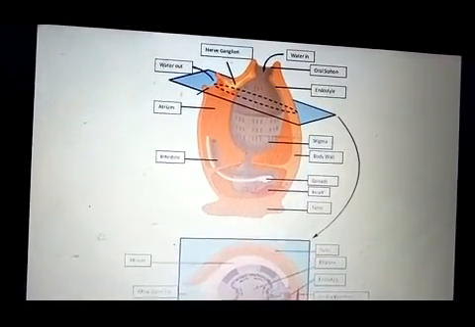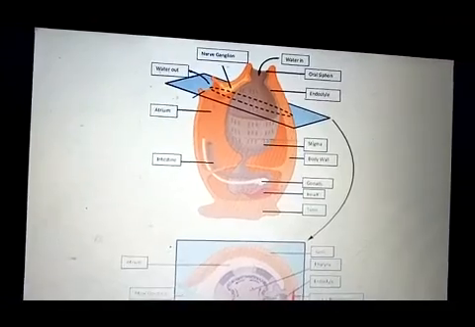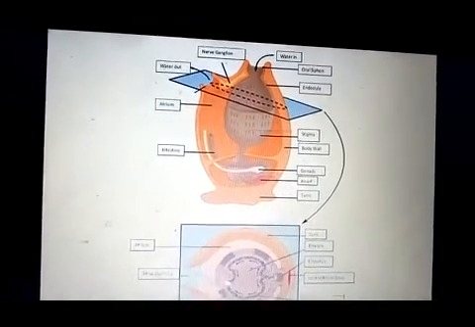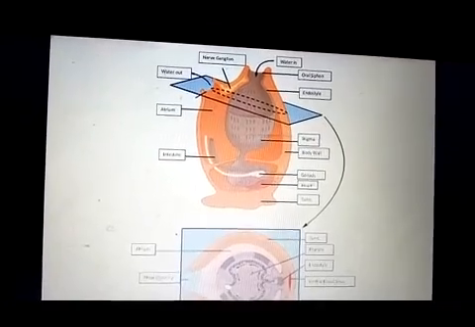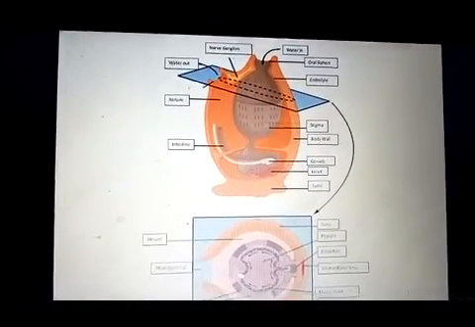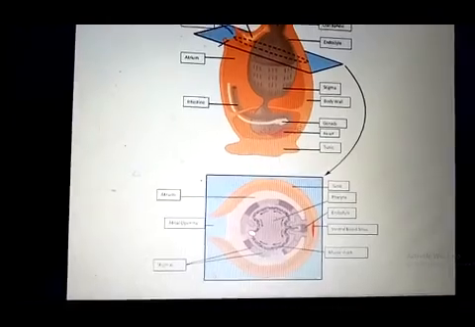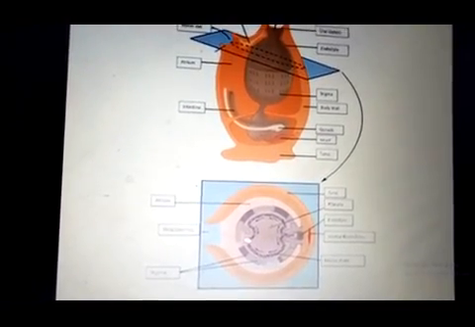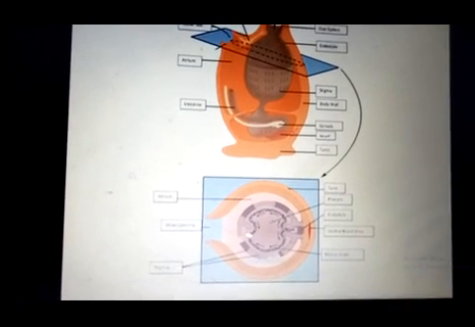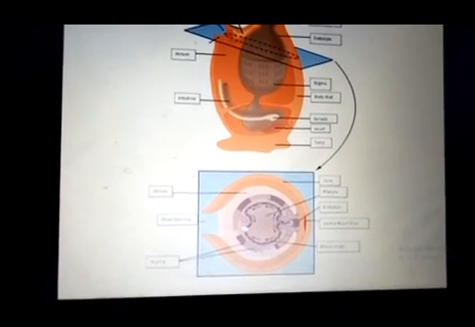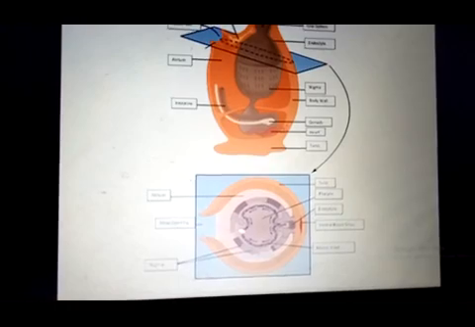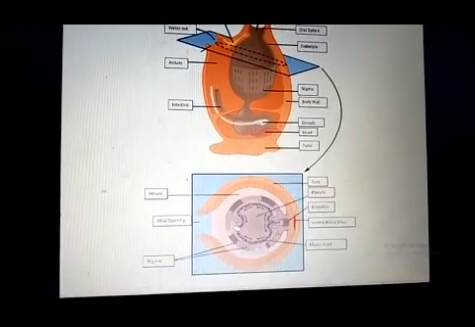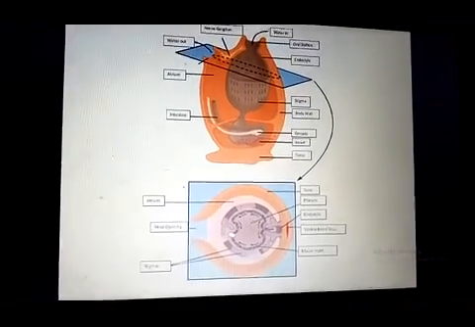And at the ventral side, these animals are attached with the substratum with the help of a stolon. And below this diagram, a cross section of the same animal is shown, and this cross section shows the same parts.